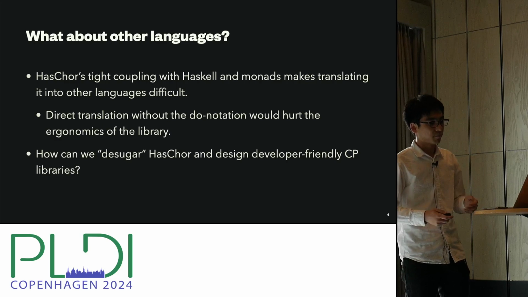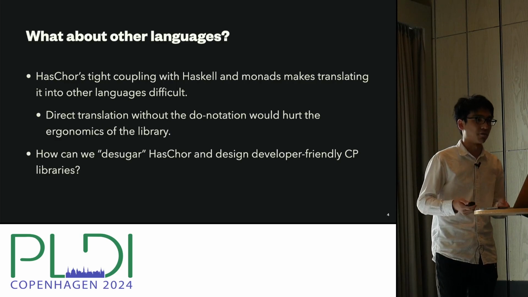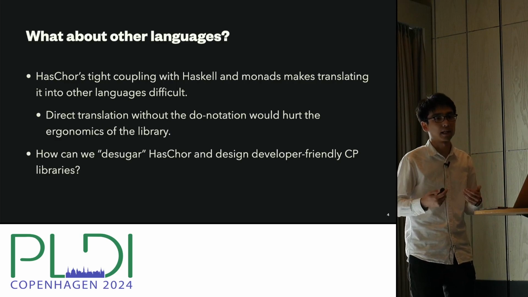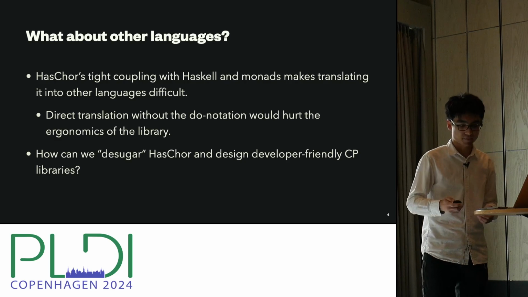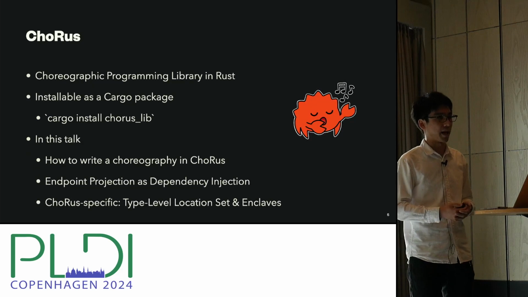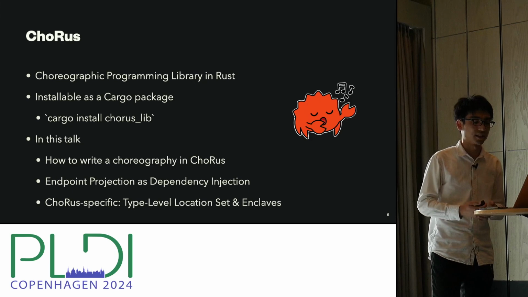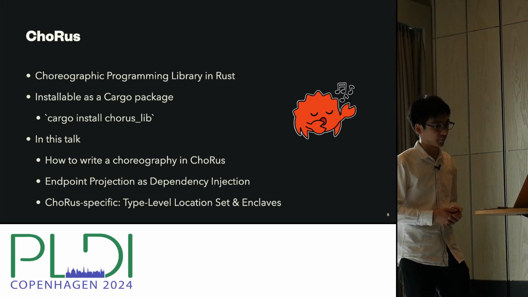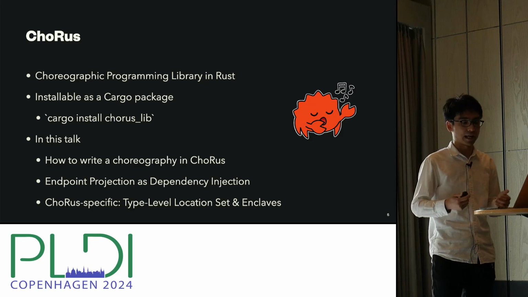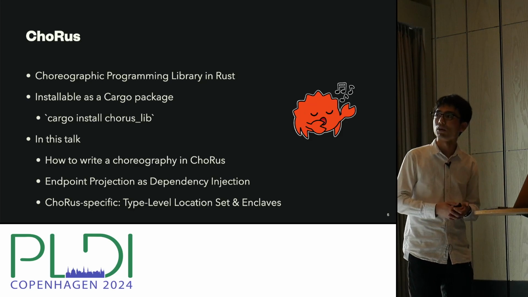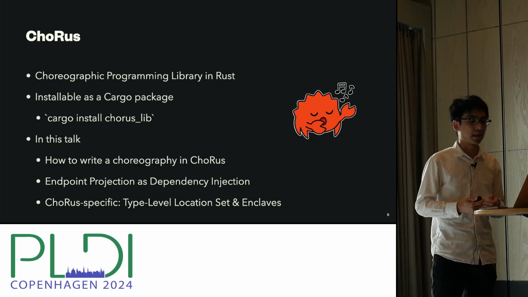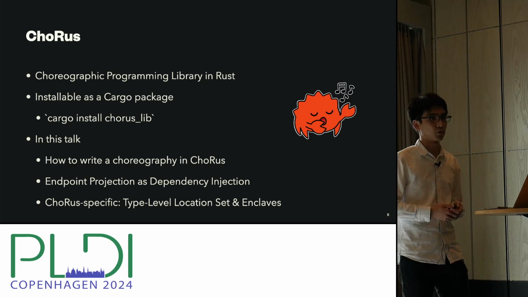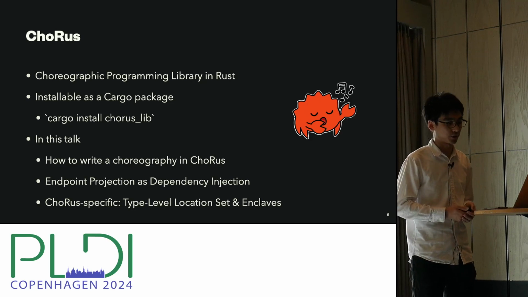So I got interested in this question of whether we can design a choreographic programming library that is developer-friendly in those other languages, and ChoRus is my attempt at that challenge. It is a library in the Rust programming language. It is distributed as a cargo package, so it can be installed on any Rust project. And it implements endpoint projection using a well-known software engineering technique, dependency injection.